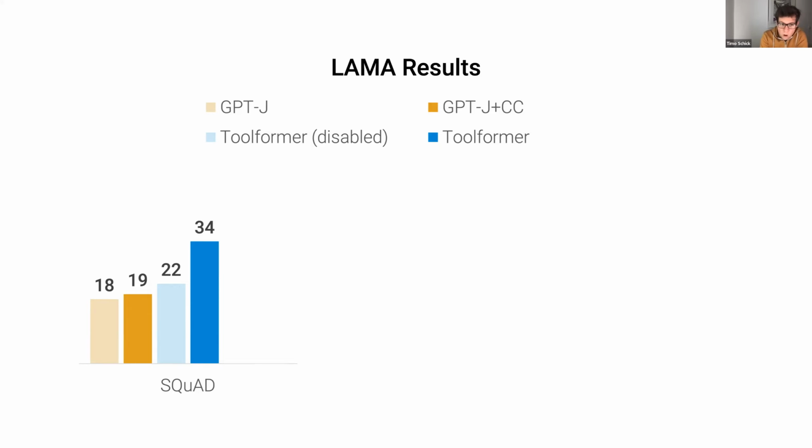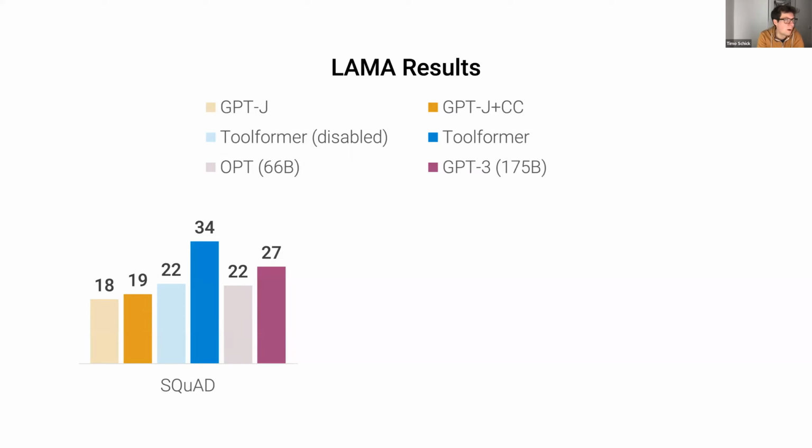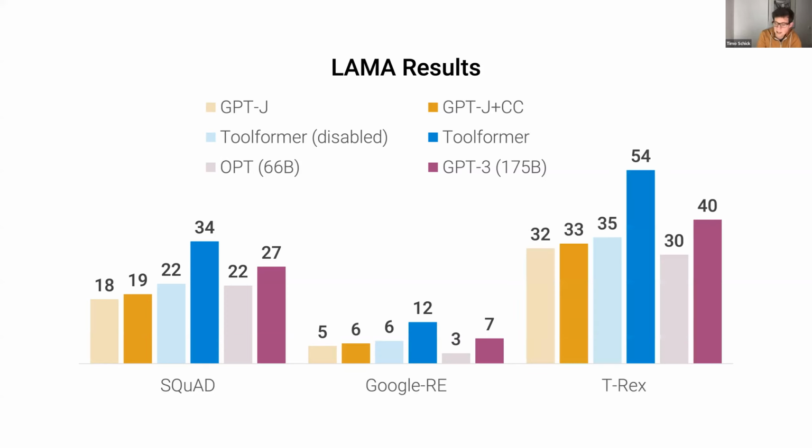We can also look at 2 more baselines, which are much bigger language models than our 6 billion parameter GPT-J. Here we have results for OPT, which is about 10 times larger, and then also for GPT-3 with its 175 billion parameters. So we can see that, at least in this particular case, our Toolformer outperforms those 2 much bigger models, despite being smaller, simply because it can use those tools that are very, very helpful for it. Things look very similar for the other 2 subsets of LAMA. So here we have the Google-RE subset with the exact same trend. And here we have the T-REx subset, again showing the same trend that we've also seen for the other subsets.